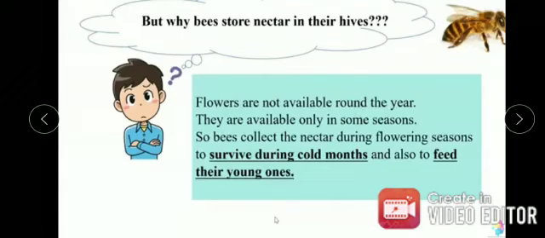But why do bees store nectar in their hives? Most of you might be wondering. Bees store nectar in their hives because flowers are not available round the year. They are available only in some seasons. So bees collect the nectar during the flowering seasons to survive during the cold months and also to feed their young ones. That is why bees store nectar in their hive.